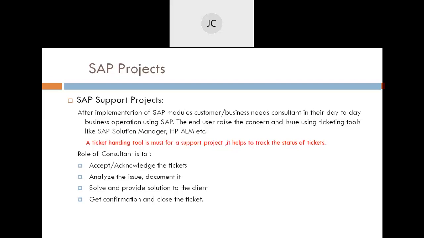Once the solution is provided in development, quality, and again production, right? We design in the development system, then move to quality for testing and integration testing, and then it moves to production. We get confirmation from the client that everything is fine, and then we close the ticket. So this is what happens in support projects, and this is our role.